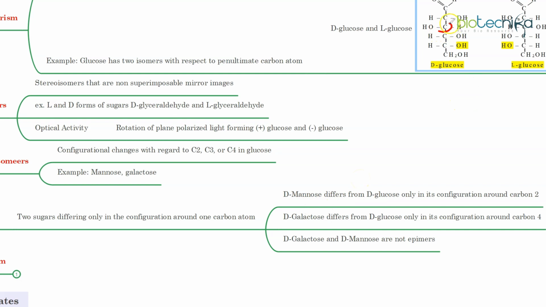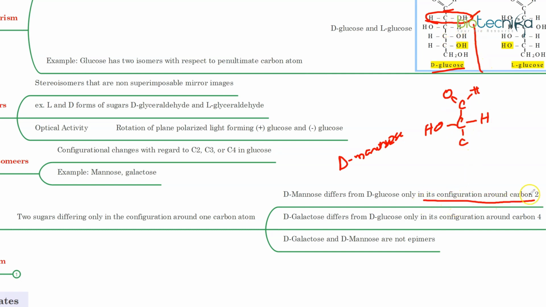For example, the difference between D-mannose and D-glucose is only the configuration around carbon 2. That is this carbon. So how will the D-glucose structure and the D-mannose structure look if I have to draw them? The rest of the things will remain the same. For example, you have the aldehyde functional group. Then the second carbon arrangement is different. So instead of OH being here, OH will be here and H will be here. Rest all will be the same, because the configuration is different only around carbon 2. So all the rest of the structure will be the same as the previous one.